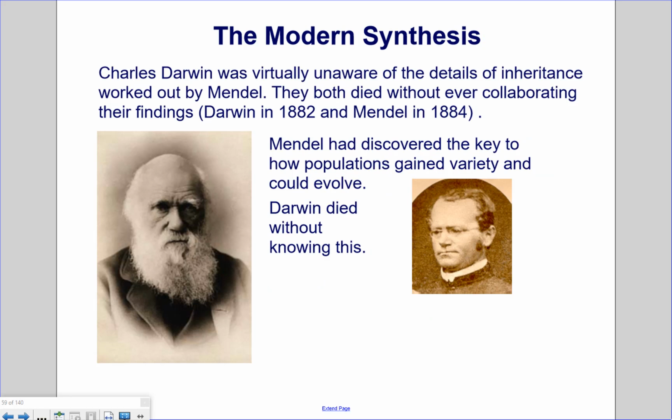The modern synthesis. Charles Darwin was virtually unaware of the details of inheritance worked out by Mendel. They both died without ever collaborating their findings, Darwin in 1882 and Mendel in 1884. Mendel had discovered the key to how populations gained variety and could evolve. Darwin died without knowing this.